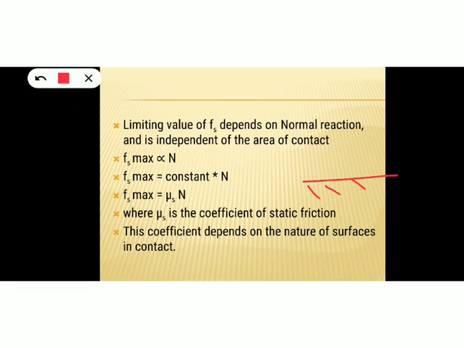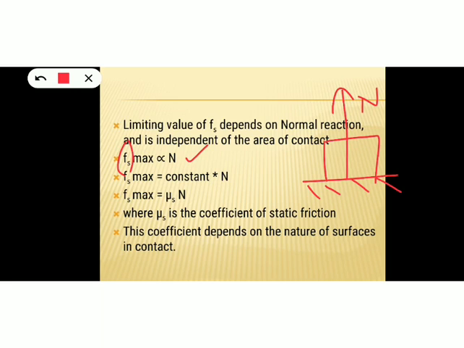If we consider the ground and if we place an object here, the ground will exert a normal force on the object in this direction. This is the normal reaction force, N. And this maximum value of static friction or this limiting value of static friction, Fs maximum, is directly proportional to this normal reaction, N. That is the relationship between the static friction and normal reaction. The maximum value of static friction is directly proportional to normal reaction, N.